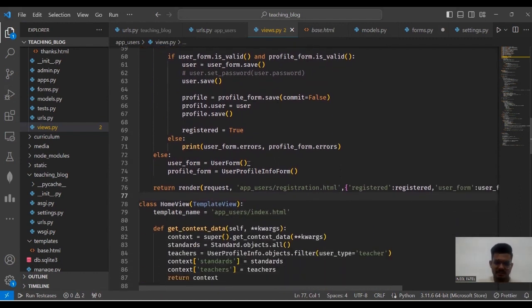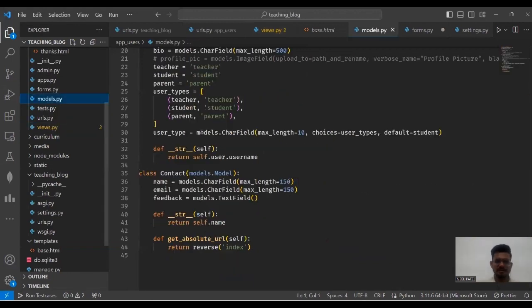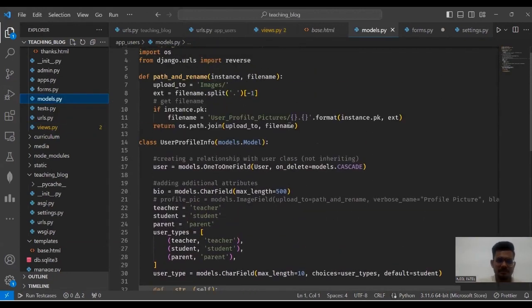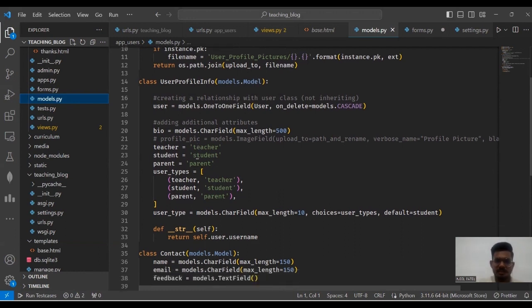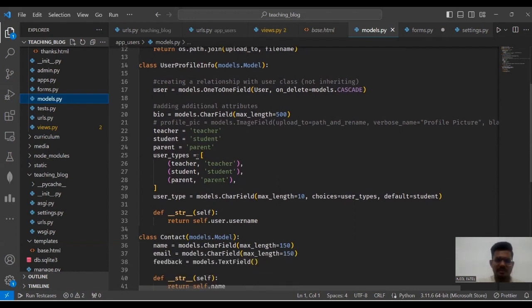Then after, we create user form and user profile info form. So here mainly we create two objects, user form and profile form. To create these forms, we have to go through the models.py file first. In models.py file, we mainly create one model, user profile info, and second is user, which Django provides by default. In our user profile info, we add extra attributes like bio and user type: teacher, students, and parents.